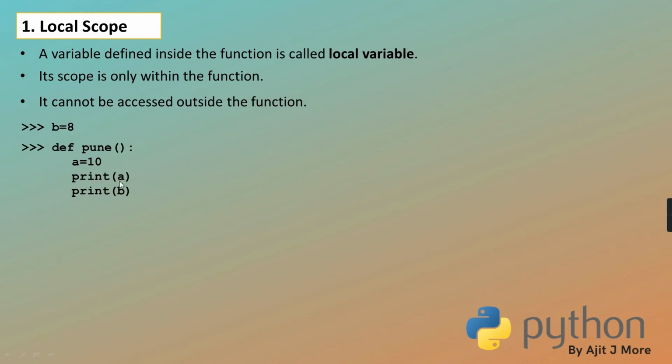Now you are printing a. Obviously it will print this locally. But when you are only accessing any variable, hear carefully, you are accessing, you are not assigning, just accessing. First it will check whether it is there in its own scope. Whether in its own scope there is a variable with the name b. No, so it will go to the global scope and access it. Inside that function body, is the b variable defined?